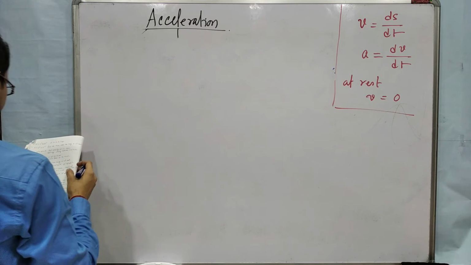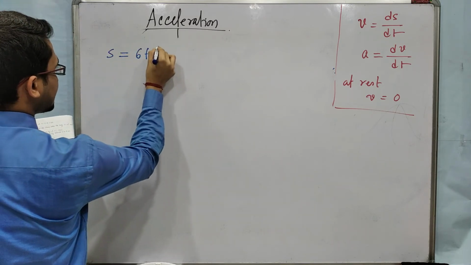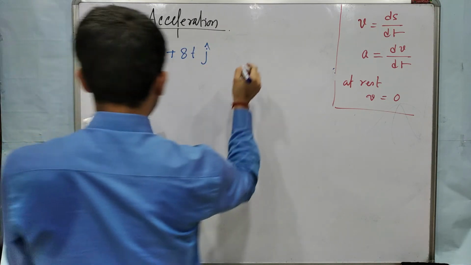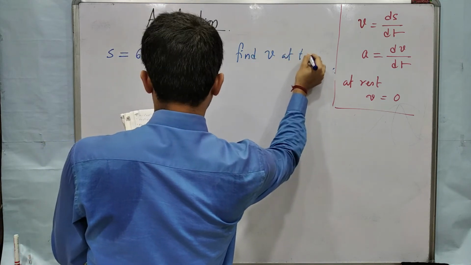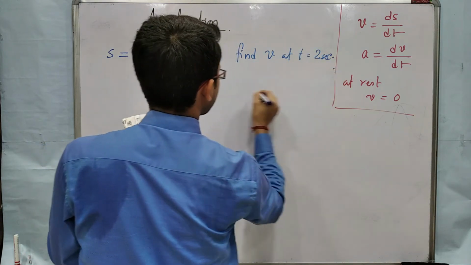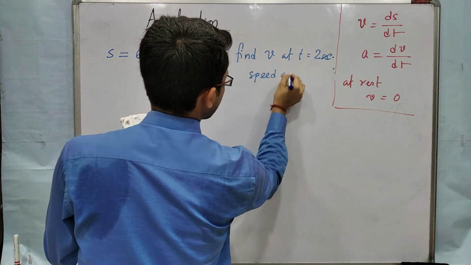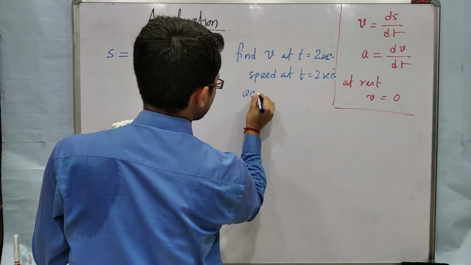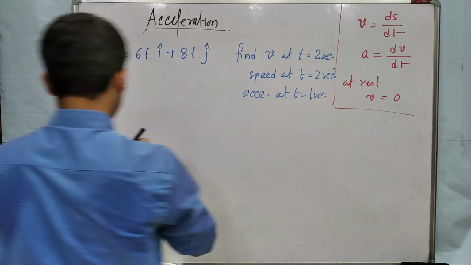Next problem a little bit different. So here S is equal to 6t i cap plus 8t j cap. Find V at t equal to 2 second. Okay. Also speed at t equal to 2 second and acceleration at t equal to 1 second.